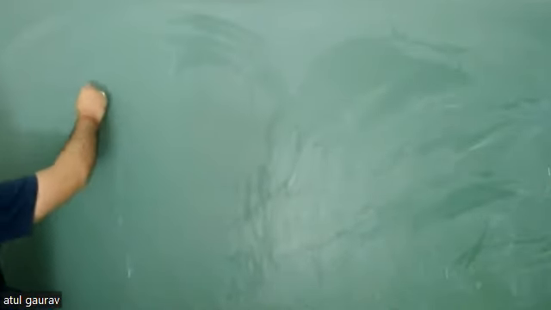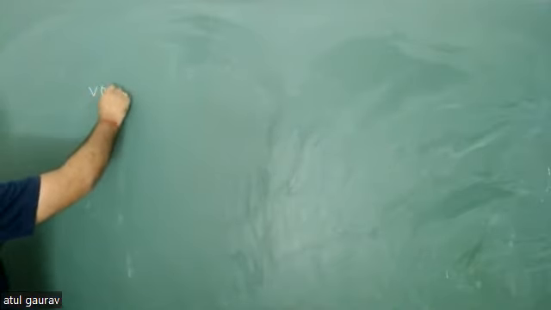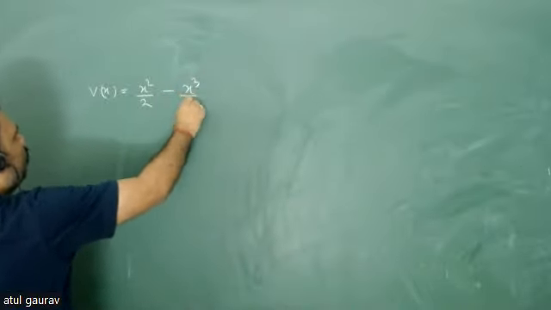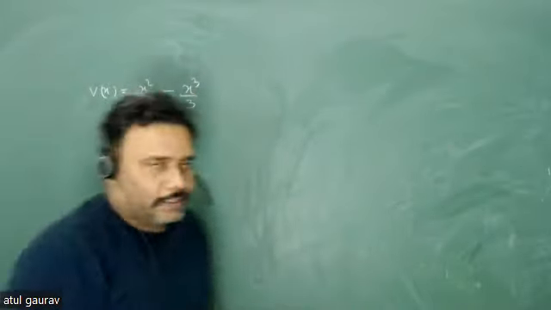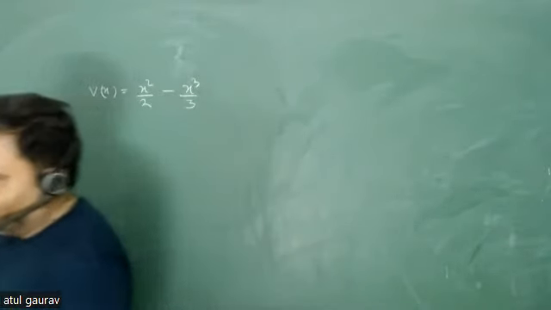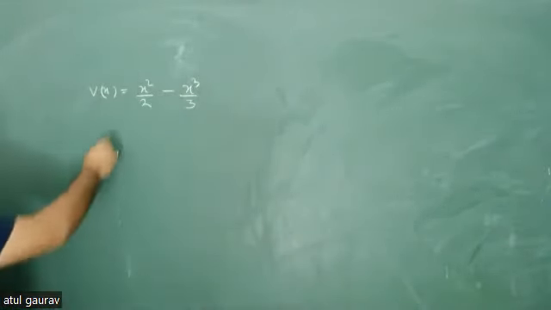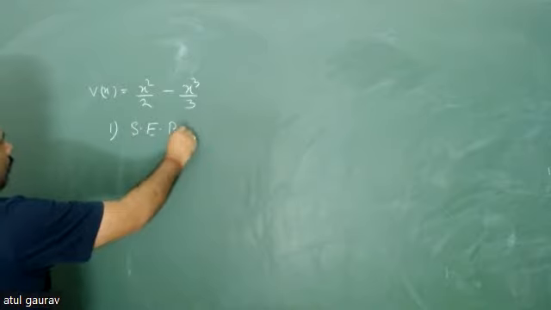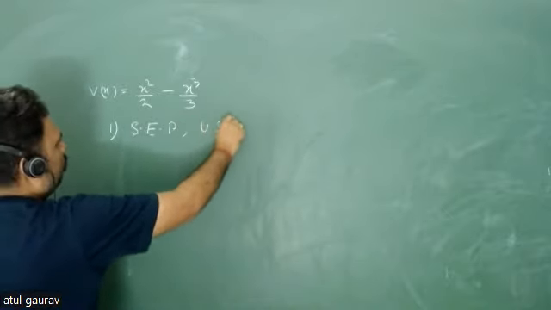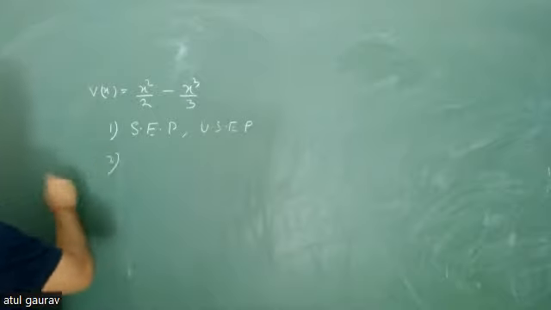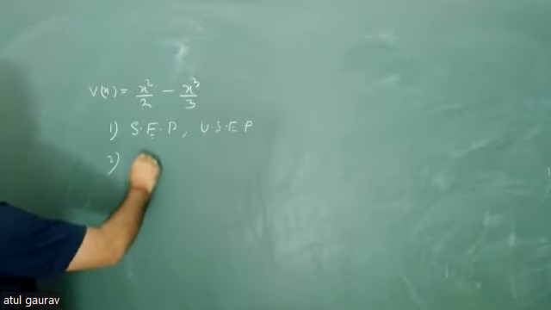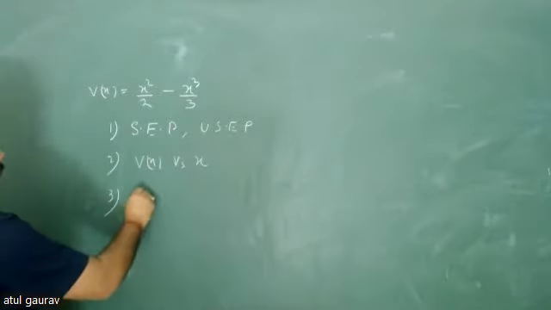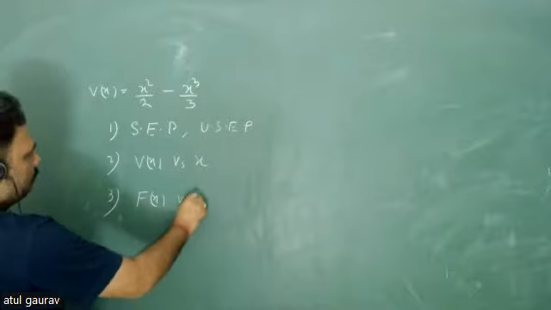So let us go for a potential that V(x) is equal to x squared by 2 minus x cubed by 3. So this is our potential, and this is a very nice potential. First, we want to find the stable equilibrium point and the unstable equilibrium point. Second, we have to plot V(x) versus x. And third, we have to plot force versus x.